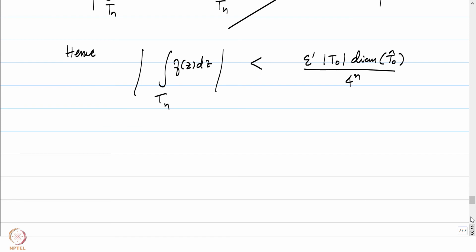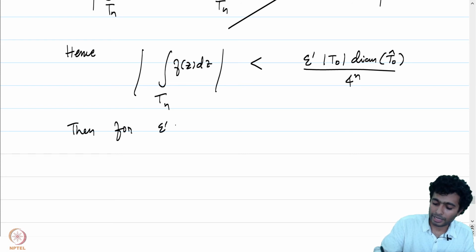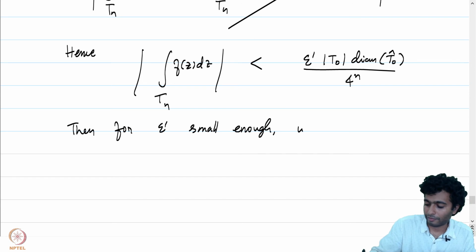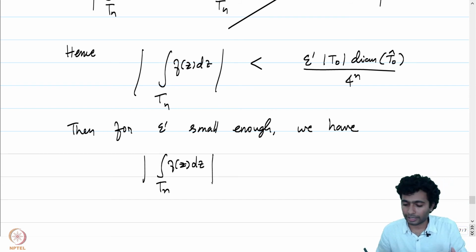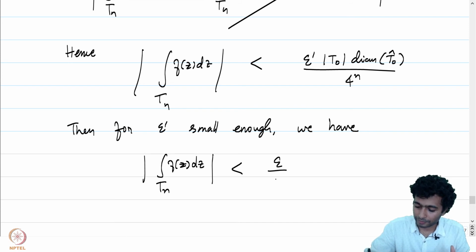So if we had picked epsilon prime small enough, so that epsilon prime times the arc length of T0 times the diameter of T0 is less than epsilon, then for epsilon prime small enough, we have the absolute value of the integral of f of z dz over Tn less than epsilon by 4 to the power n.